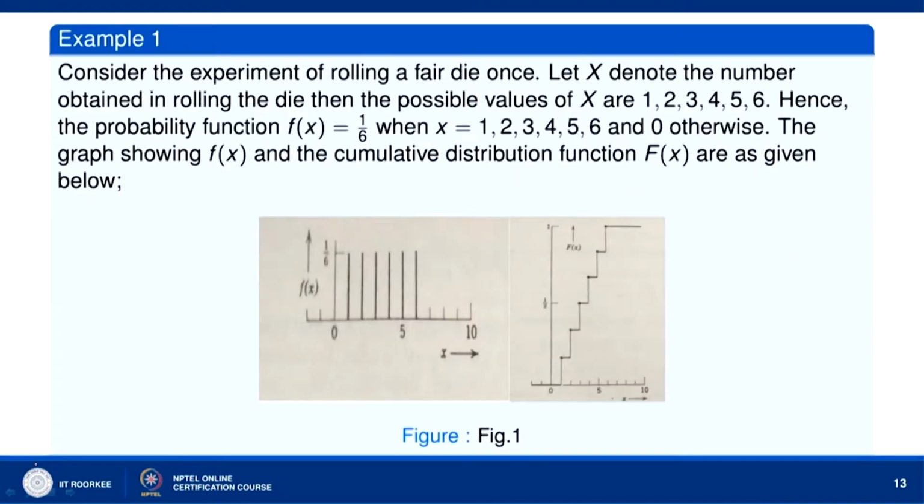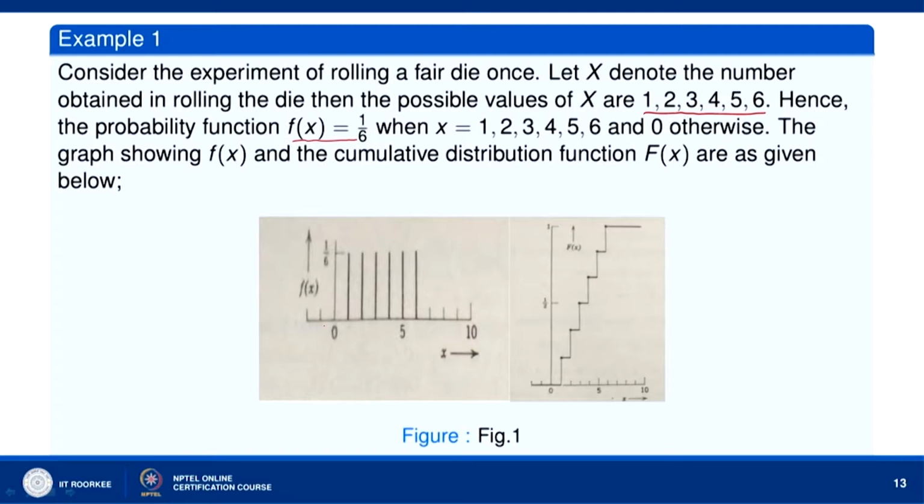Now, let us consider the experiment of rolling a fair die once. Let X denote the number obtained in rolling the die, then the possible values of X are 1, 2, 3, 4, 5, 6. Hence, the probability function f(x) takes the value 1/6 when x takes the value 1, 2, 3, 4, 5, 6 and f(x) is equal to 0 otherwise. Now, the graph showing the function f(x) and the cumulative distribution function F(x) are as given below.